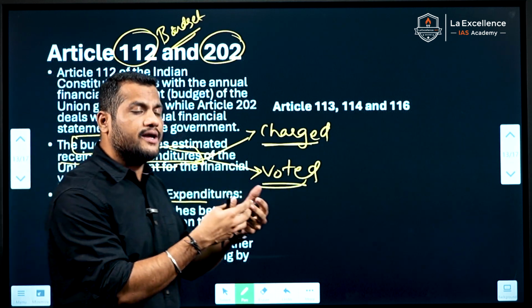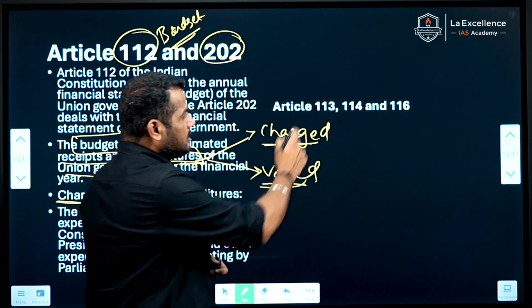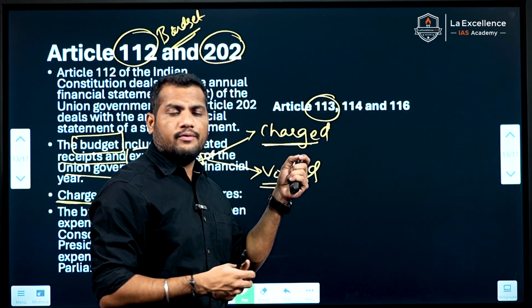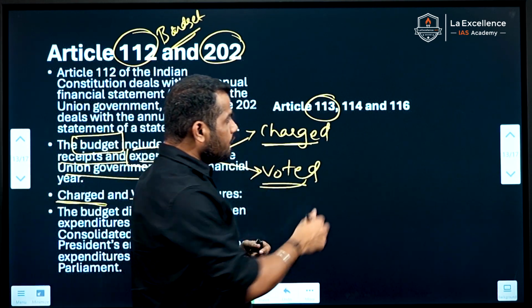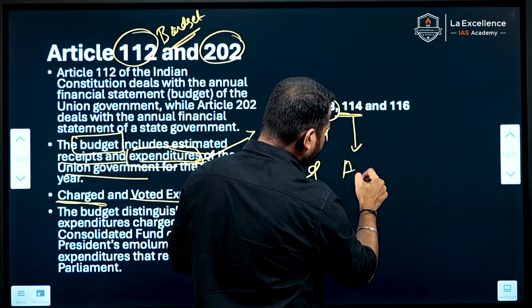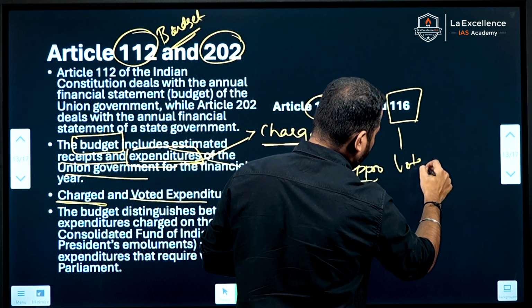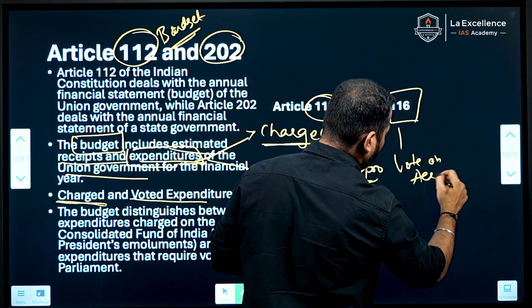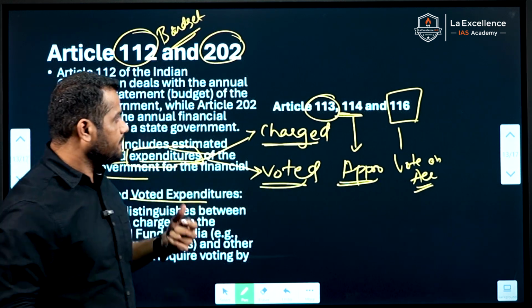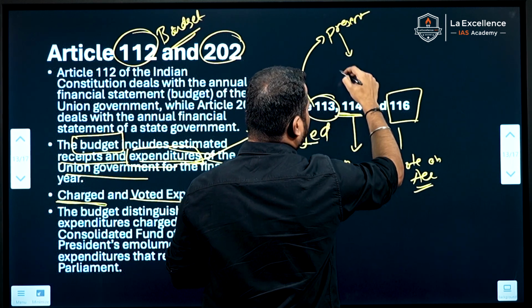The charged expenditure is not voted; only the other expenditure is voted in the house, whether it is the Lok Sabha or a state legislative assembly. Article 113 deals with the procedure to be followed with respect to the budget, Article 114 deals with the appropriation bill, and Article 116 deals with the vote on account.